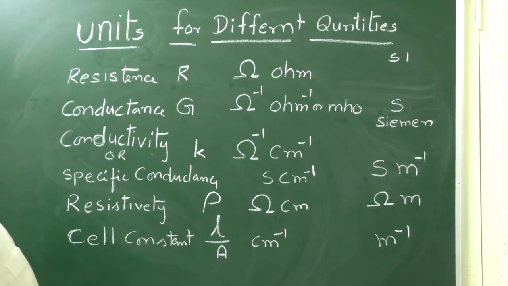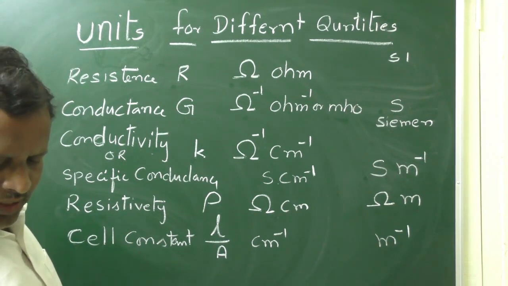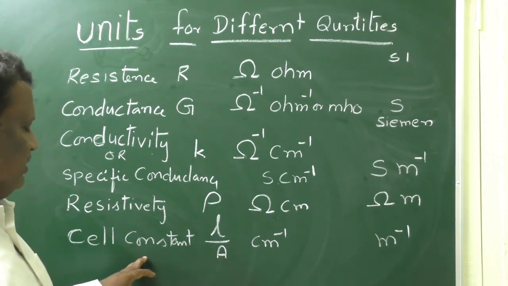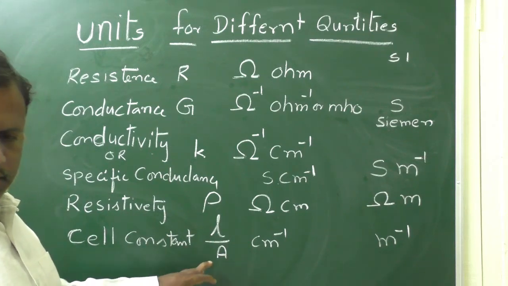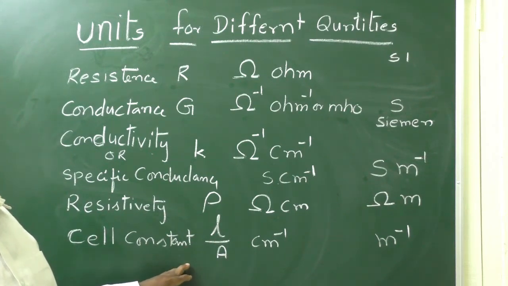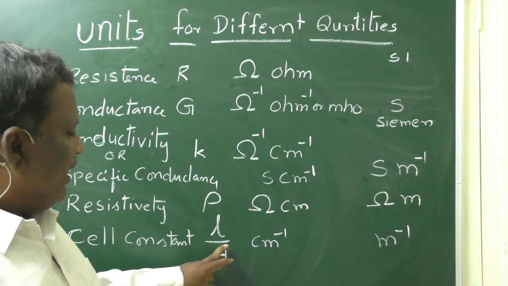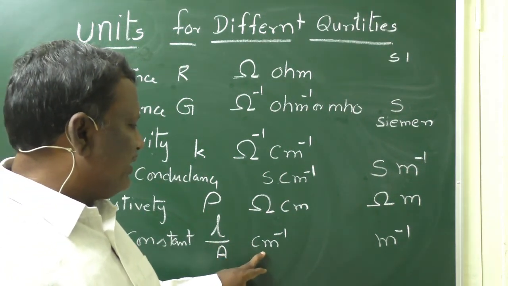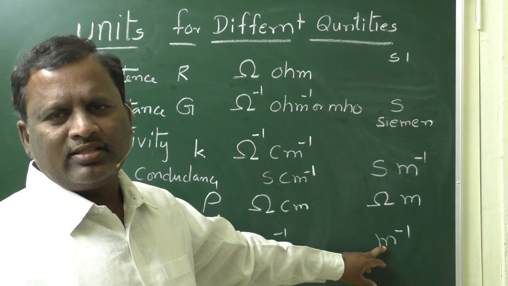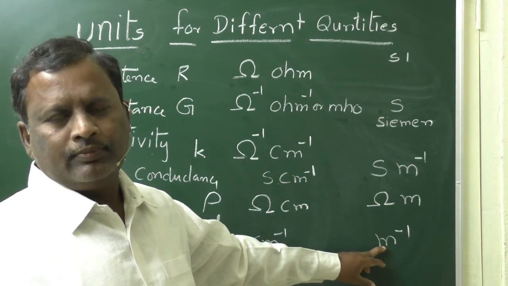Next, cell constant. Cell constant is nothing but L by A for an electrolyte. It is denoted with G star and is equal to L by A, and the unit is per centimeter and in SI units it is per meter.